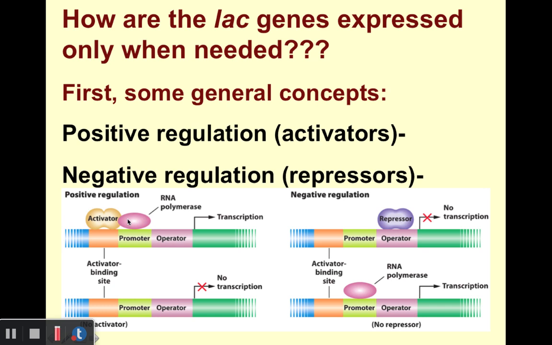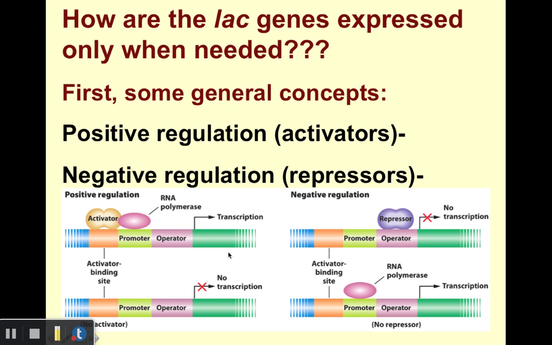When they bind, that then facilitates the binding of RNA polymerase to the promoter, which then would allow our genes in question, in this case so far we might be talking about the LAC genes, for example, to be transcribed. If the activator is not present, RNA polymerase cannot bind to the promoter, and as a result, our genes, shown here in green, are not transcribed.